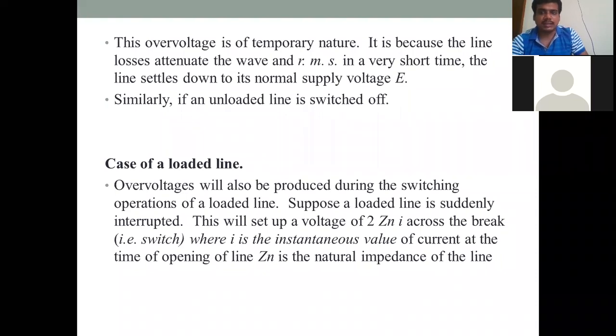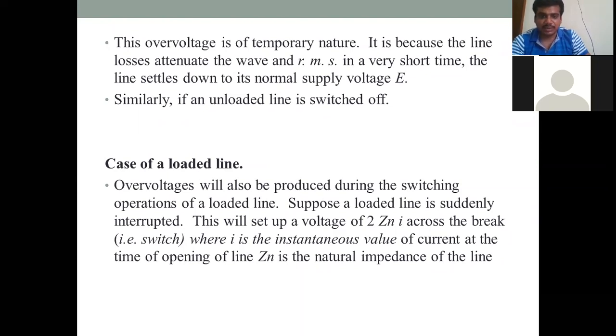Similarly, we can take the case of the loaded line. If it is fully loaded, it means that the generator generates energy and it is transmitted through the transmission line, and finally at one end it is connected to the full load. At this condition, if any fault is detected and the circuit breaker trips, or any switch gets opened up, surges will again be created.